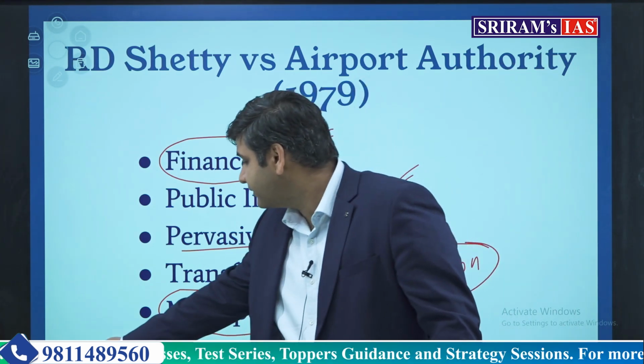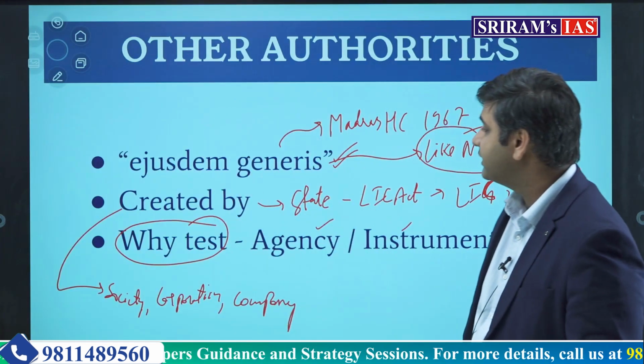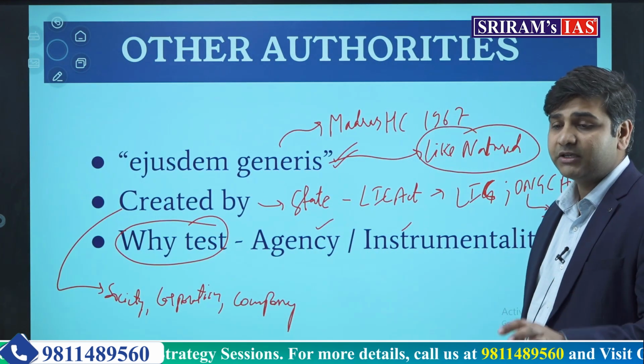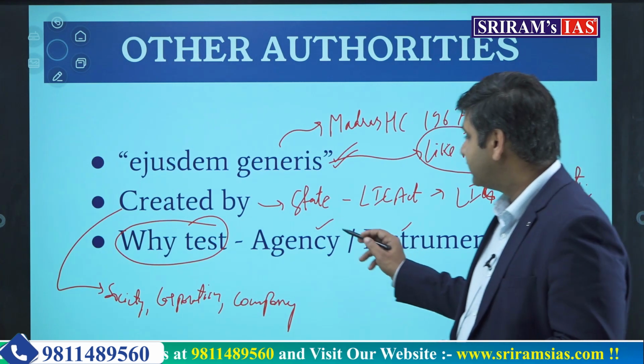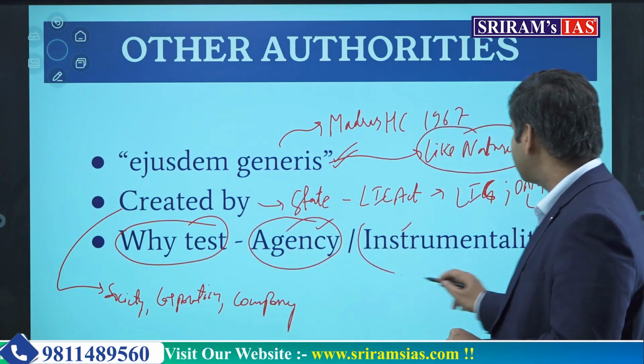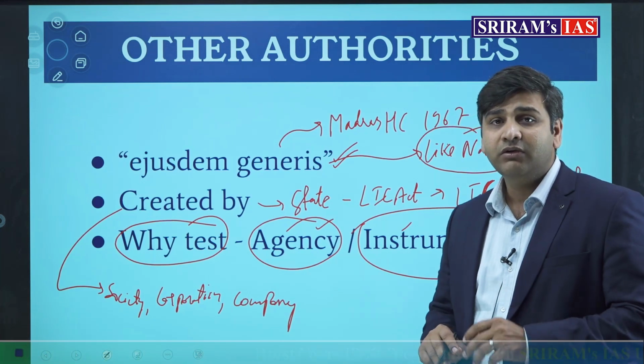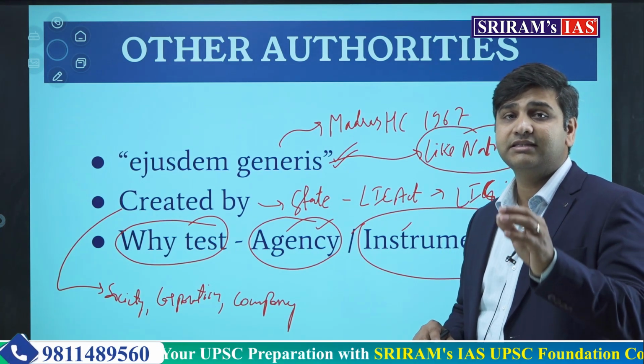So what we are reading here, coming back to this slide, is that finally the interpretation of the Supreme Court was that any body which can be considered the agency or the instrumentality of the government will be called state.